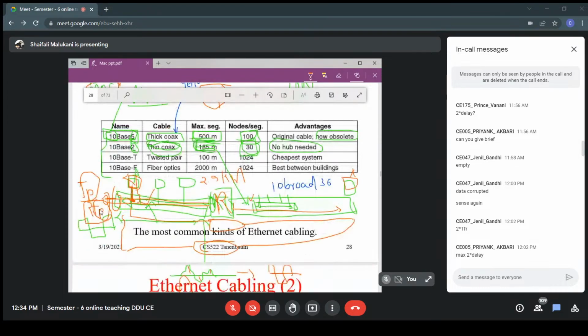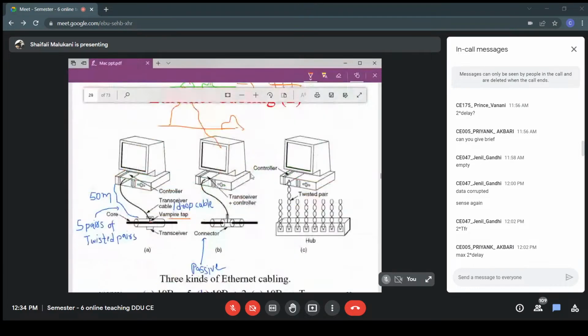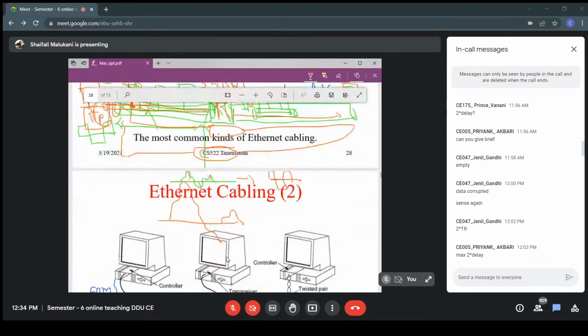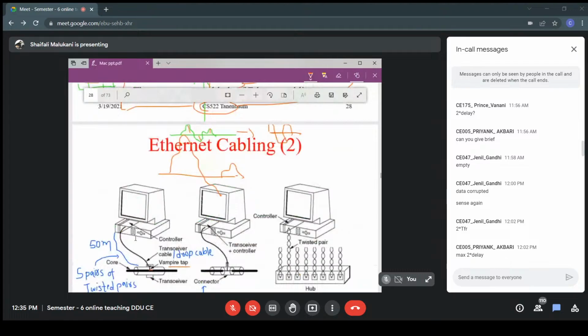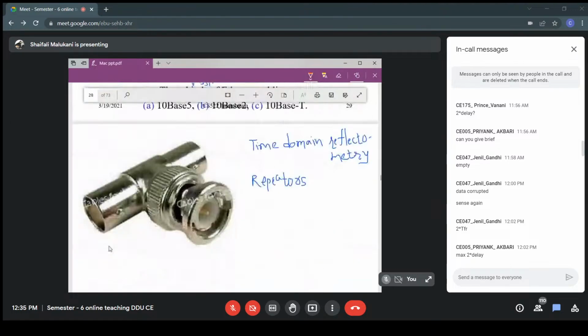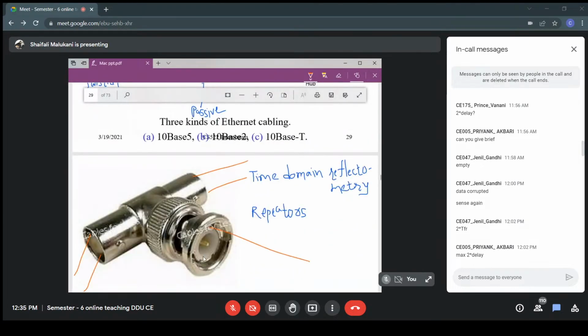Now what about thin coaxial cable? Thin coaxial cable is the one that we have seen in our TV and so on, right? It is almost similar in thickness. If I want to connect two segments, or connect my computer here, this is where my computer will be connected, and these are my cables connected.